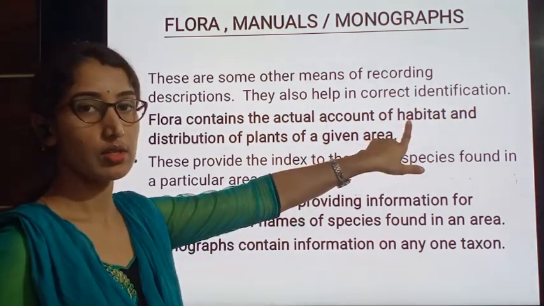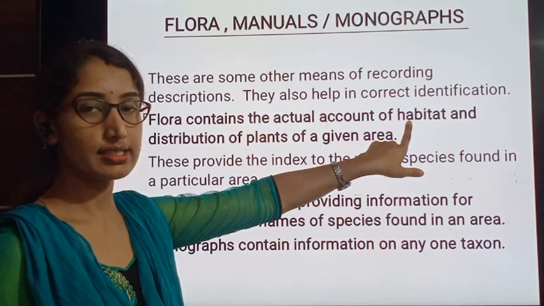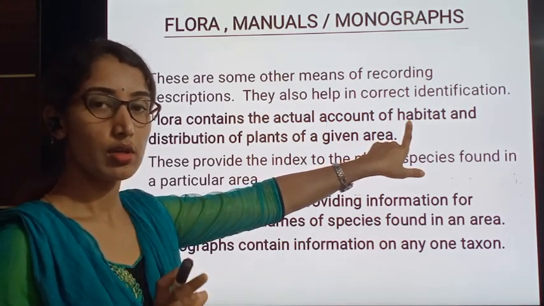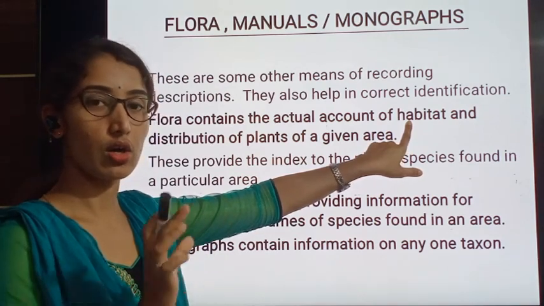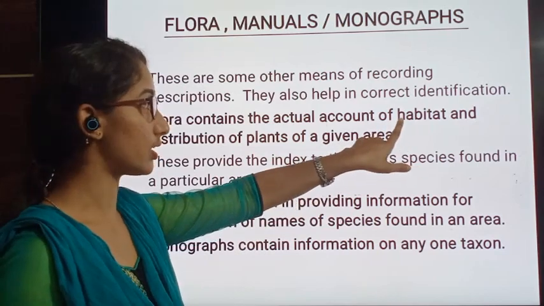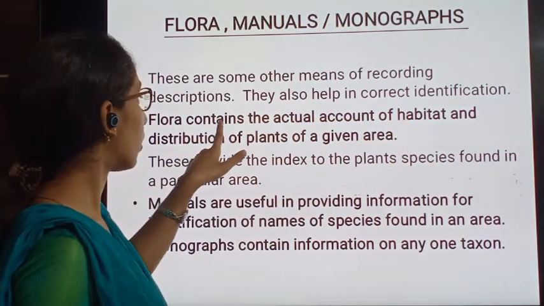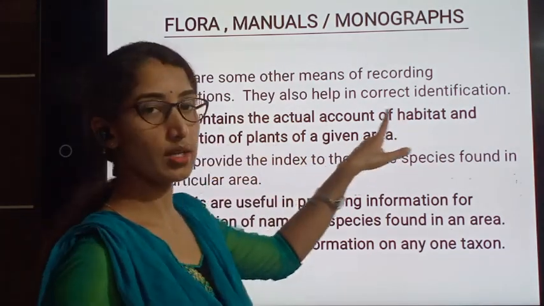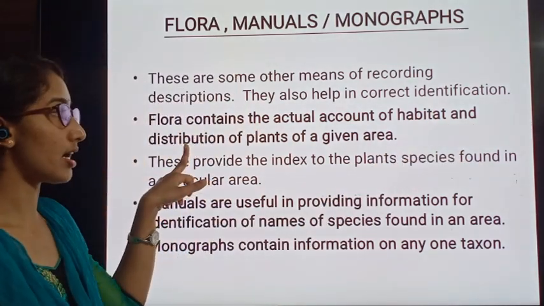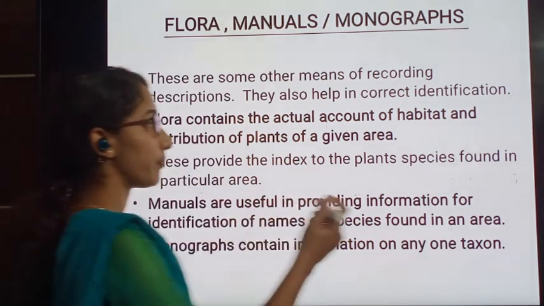Habitat, as I have explained in the previous class, is where the plants or animals grow or live, that surrounding or environment, we call it habitat.